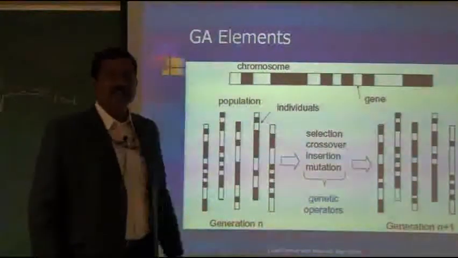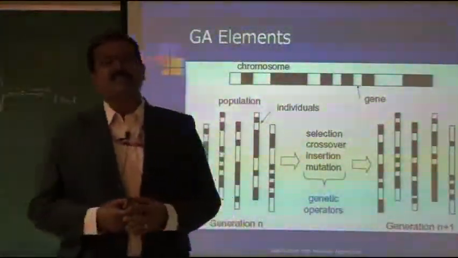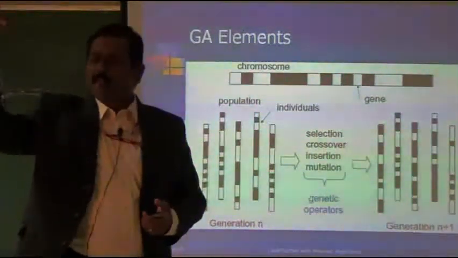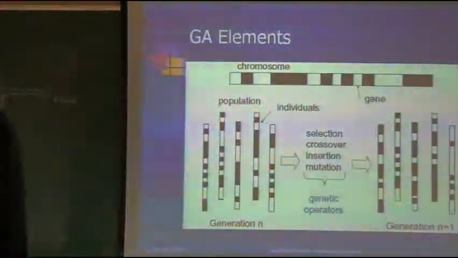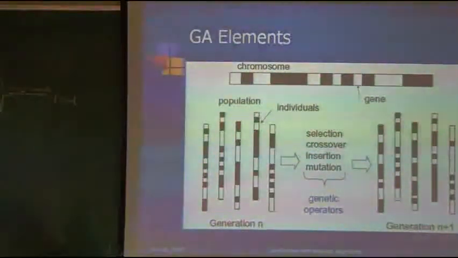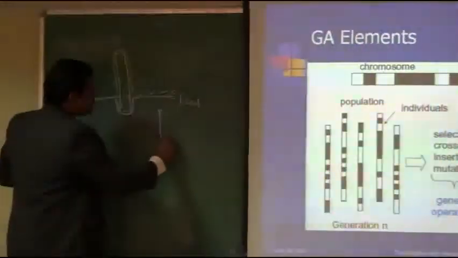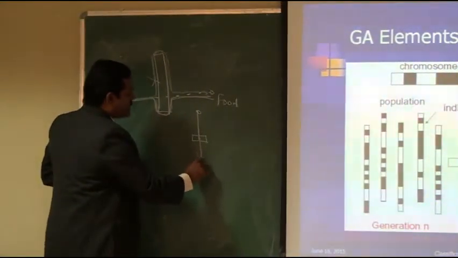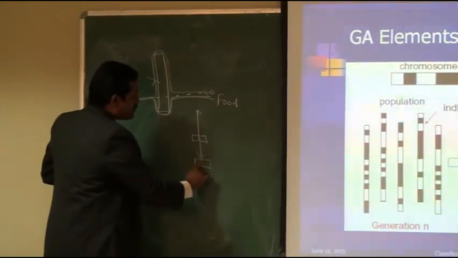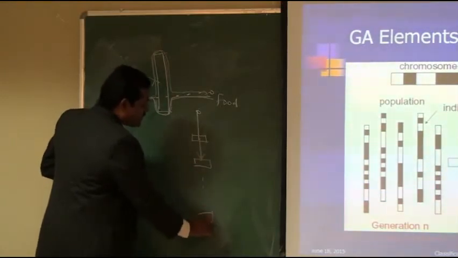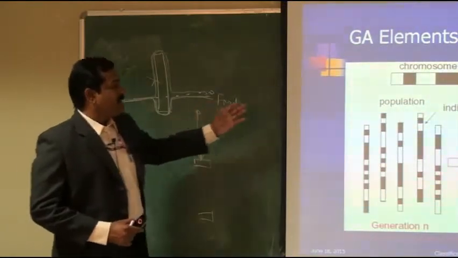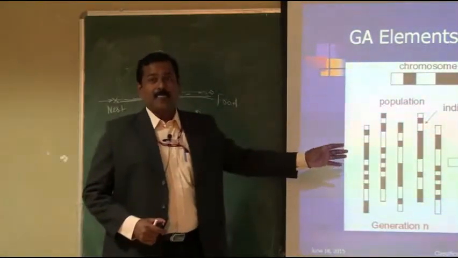Actually, in a traditional optimization algorithm, there will be one point, and from there we apply transition rules and a new point is obtained. So here we start at a point, apply a transition rule, and get a solution, maybe an improved solution. Then again we apply another transition rule and get a second solution. Like this, iteration takes place, whereas here, instead of taking a single point, we take a set of solutions.